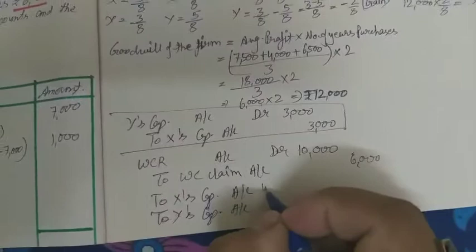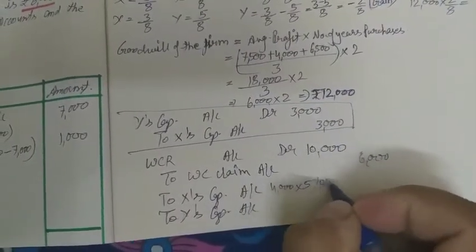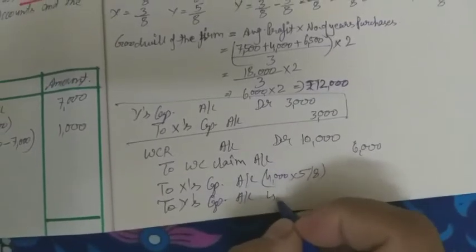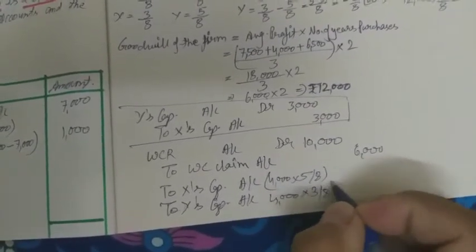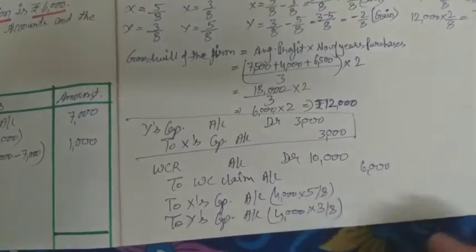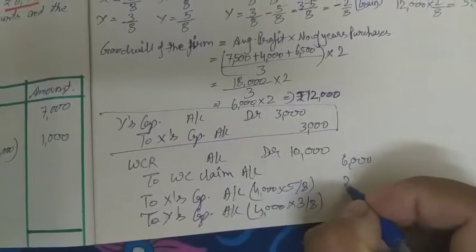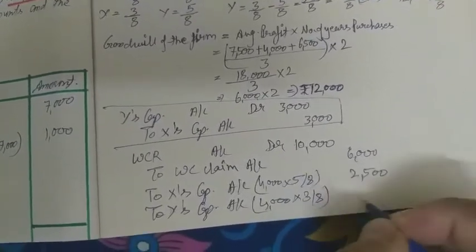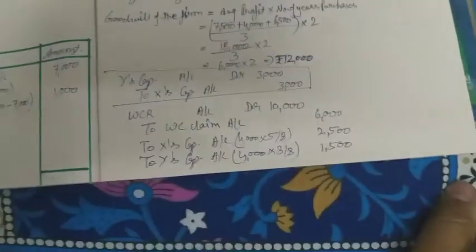How much amount? 4,000 rupees will be distributed according to 5/8 and 3/8 in the old ratio, so 4,000 multiply 3/8, so 2,500 and 1,500. This will be the distribution.